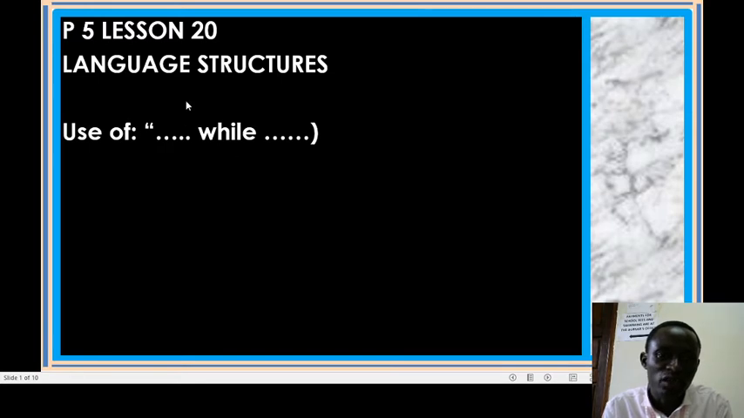What does this mean? Use of these dashes or ellipses. What does it mean? This means that some words will be put here before we get to the word while, and after writing the word while, even other words will still come after. That's the language we're going to use for now.